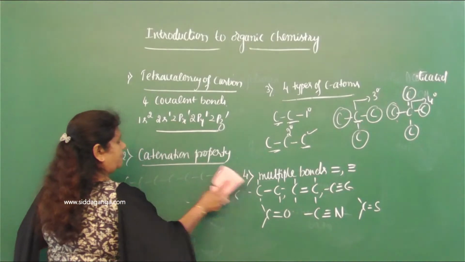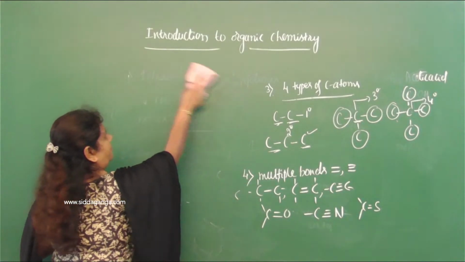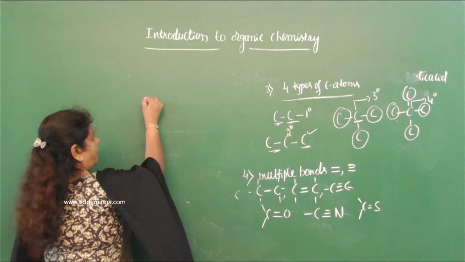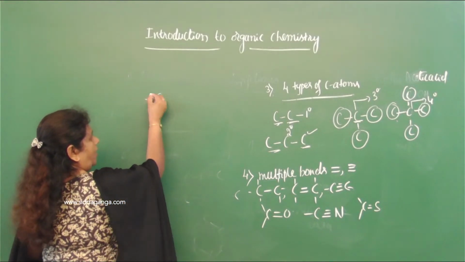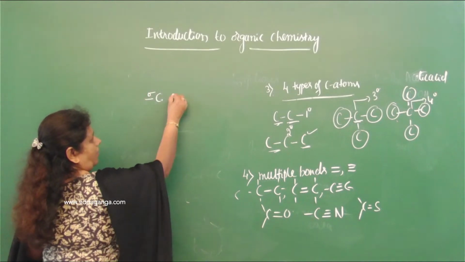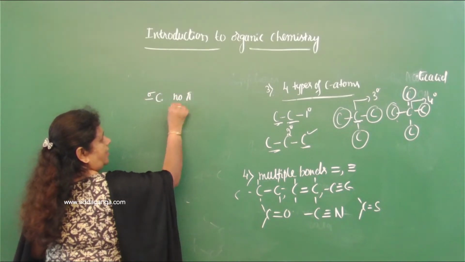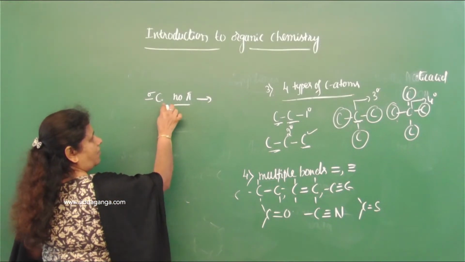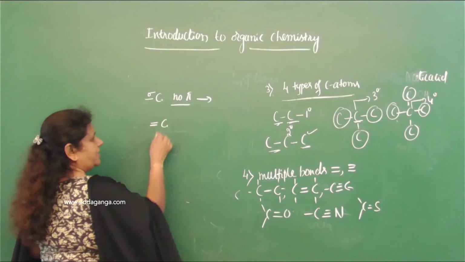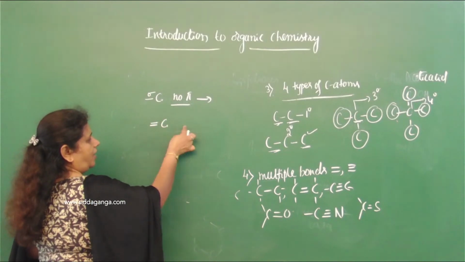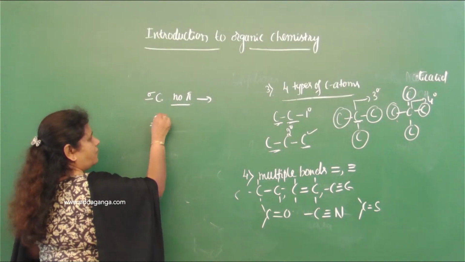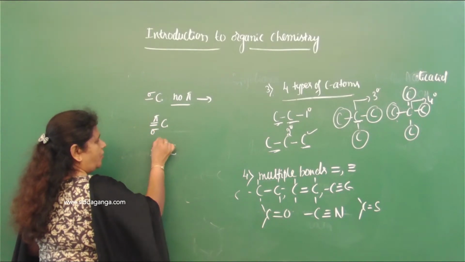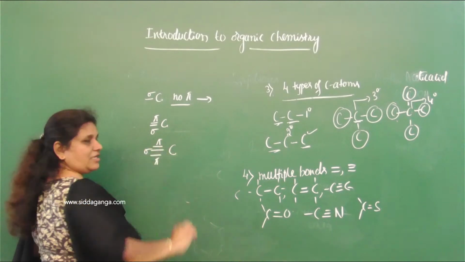Now let us consider, as I said, it forms a multiple bond. Consider a few examples here. If a carbon forms a single bond, and if it forms only sigma bond, when it does not form any pi bond, then this is only a single sigma bond. And if it forms a double bond, we need to look at either side. Here double bond means one pi bond, one sigma bond. If it is a triple bond, then two pi bonds and one sigma bond.